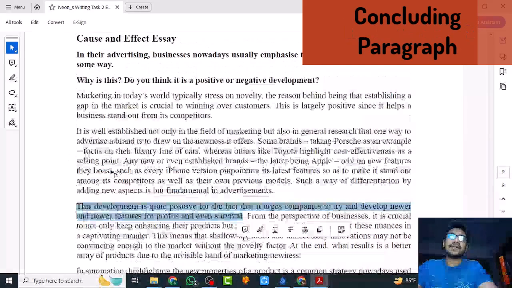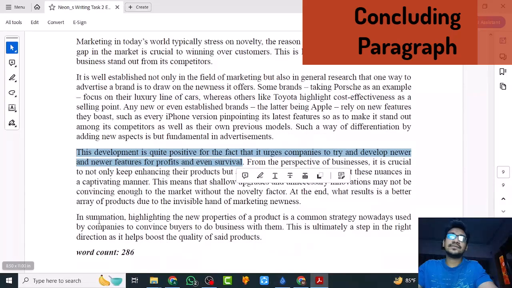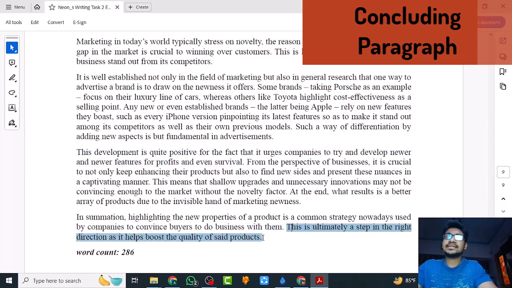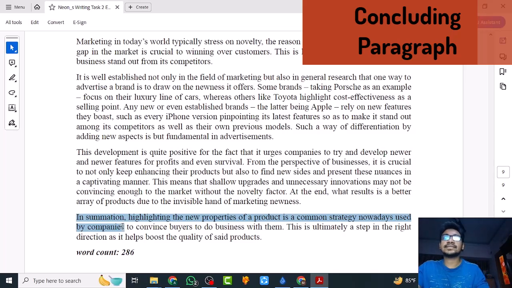So in the final paragraph, it's a very short paragraph, it will just be a summary, and this last sentence, it's just a suggestion. Let's read. In summation, highlighting the new properties of a product is a common strategy nowadays used by companies to convince buyers to do business with them. This is ultimately a step in the right direction as it helps boost the quality of said products.